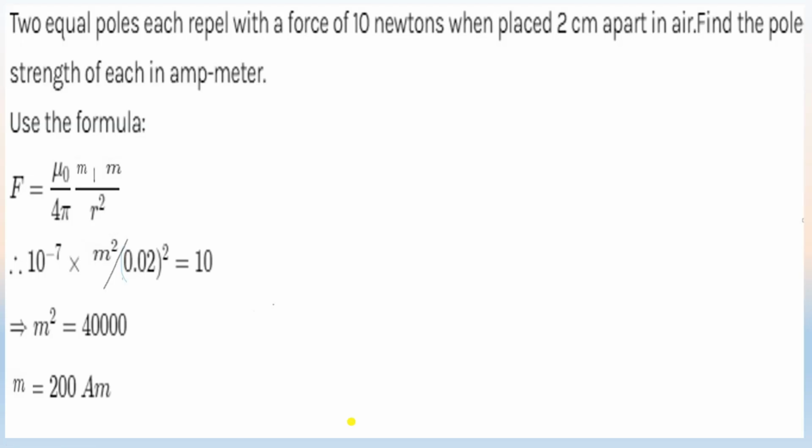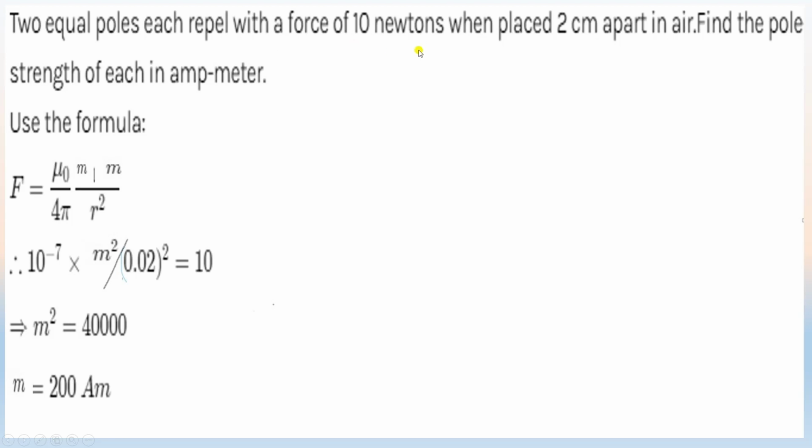Then we take an example. Two equal poles each repel with a force of 10 Newton when placed 2 centimeter apart in air. Find the pole strength of each in ampere meter.